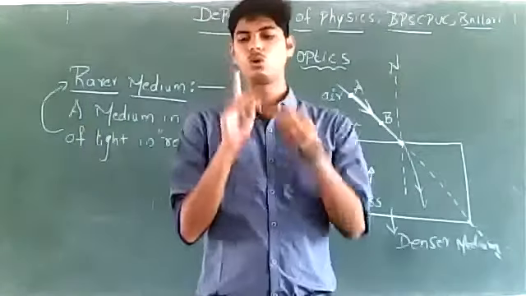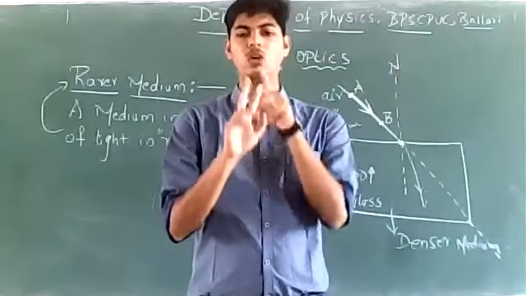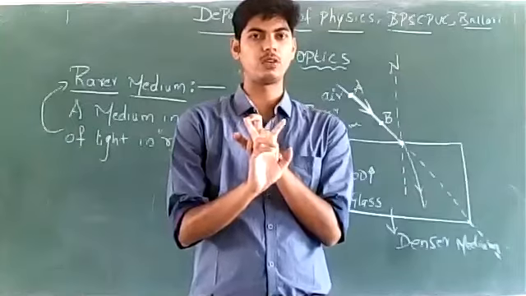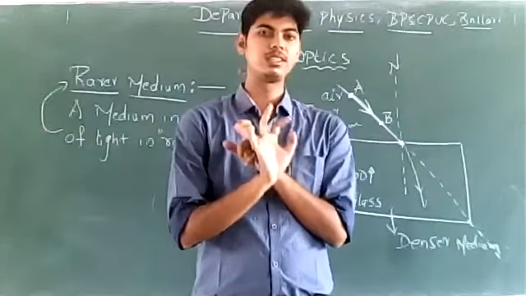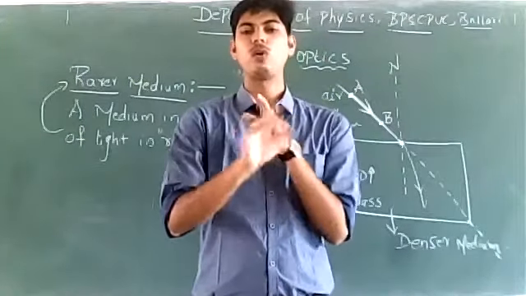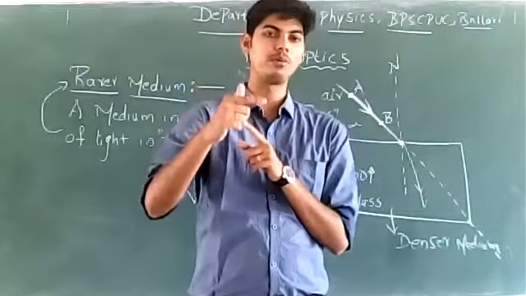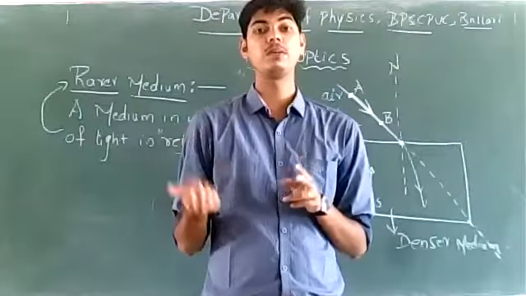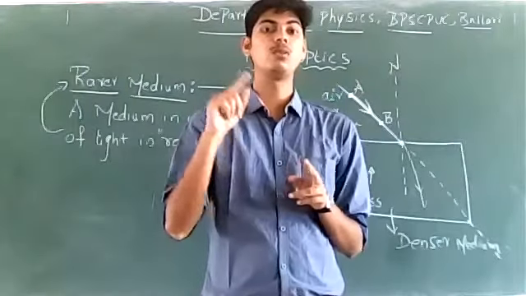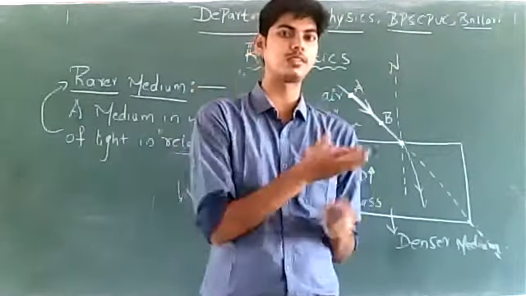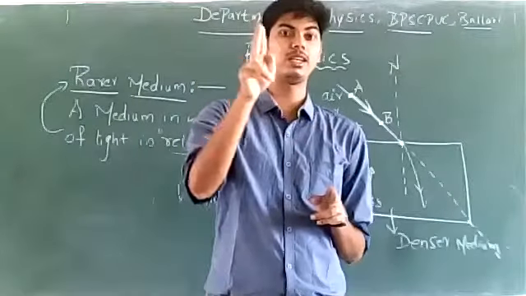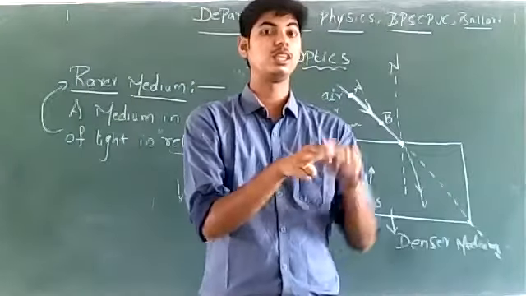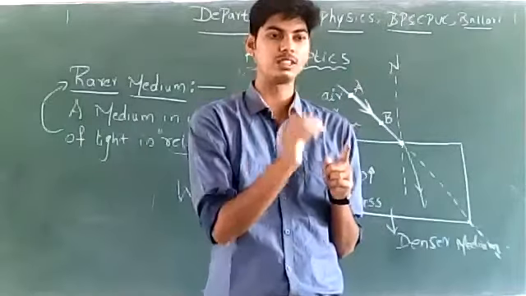So go through what is refraction of light, what is the cause for refraction of light, and what optical density is. What happens if the optical density of a medium is high? What happens if optical density of a medium is low? A rarer medium can also be defined this way: a medium whose optical density is less is a rarer medium.